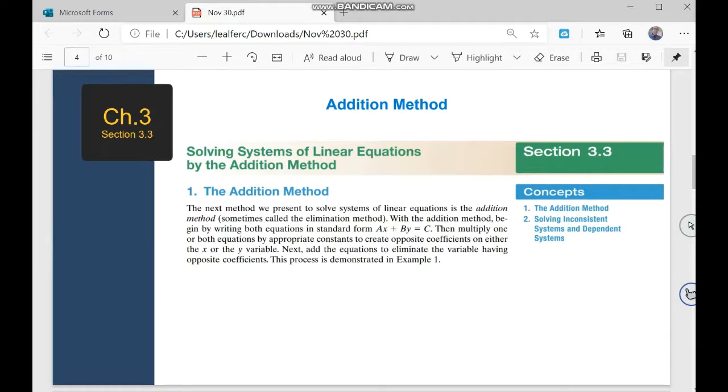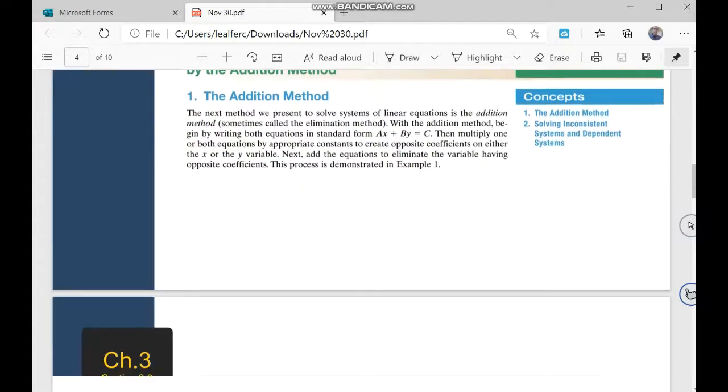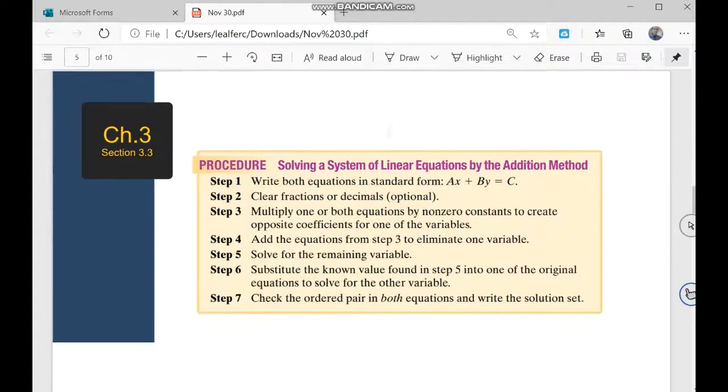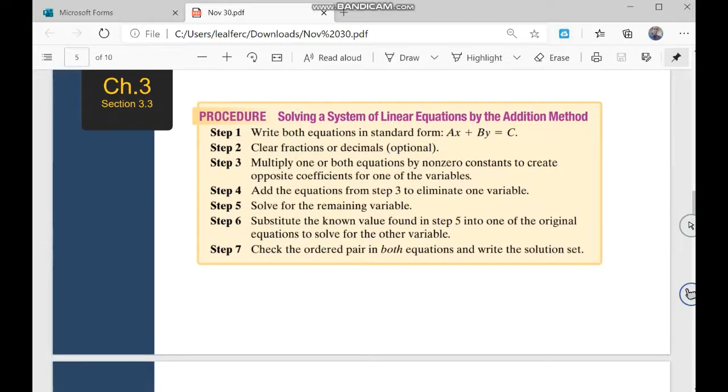The addition method is a way of solving systems of linear equations. It's a new way, another way, a different way. You can choose the method that you think is the best one for you. The procedure for the addition method is going to be this one here.